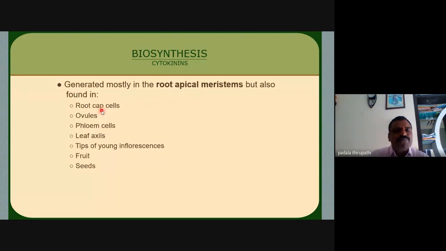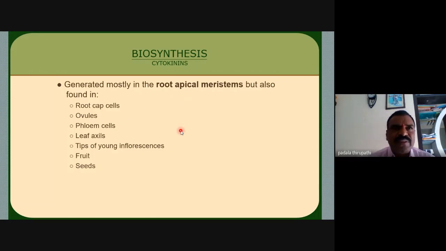So these are the plant parts or organs responsible for the natural biosynthesis of cytokinin in plants, especially the root apical meristems.